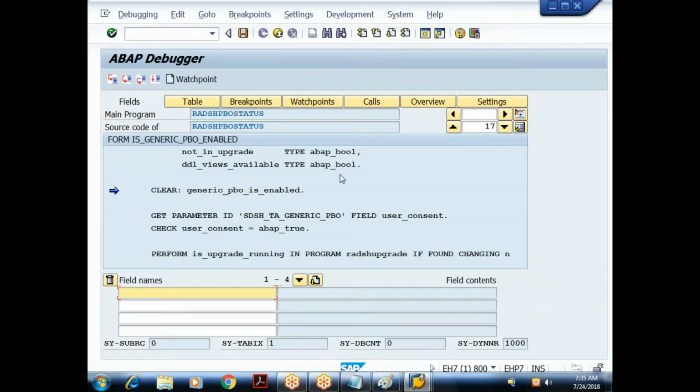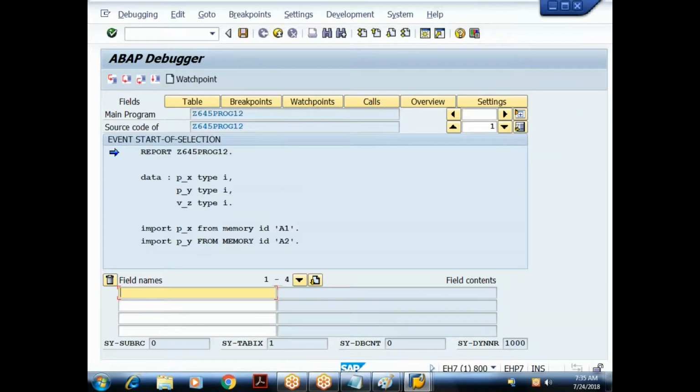Let me say F5. Then it goes to some standard program. Before going to the target program, internally it goes to some standard program which you need not debug or understand. Just say F7 to come out of this. Right, the control is in the target program now. In the target program we can observe P_X is 0, P_Y is 0, V_Z is 0. By default an integer contains zeros. When I say F5, done.